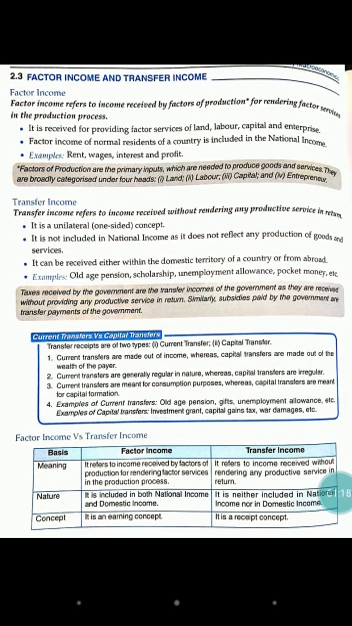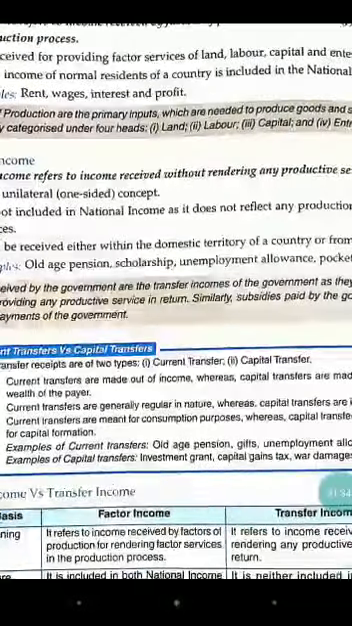like old age pension, scholarship, unemployment allowance, pocket money, etc. We get these without rendering any productive service. So this is our transfer income. Now we are taking a quick view of the difference.